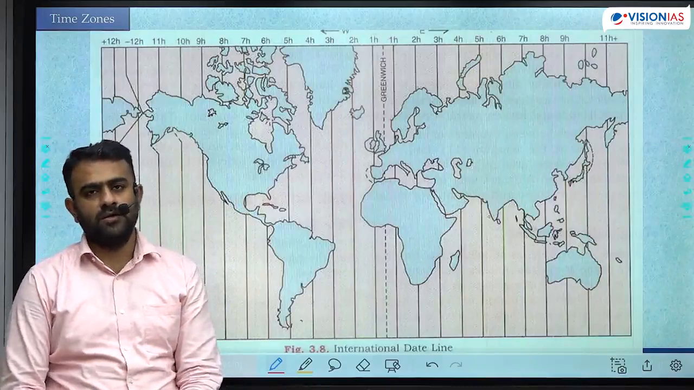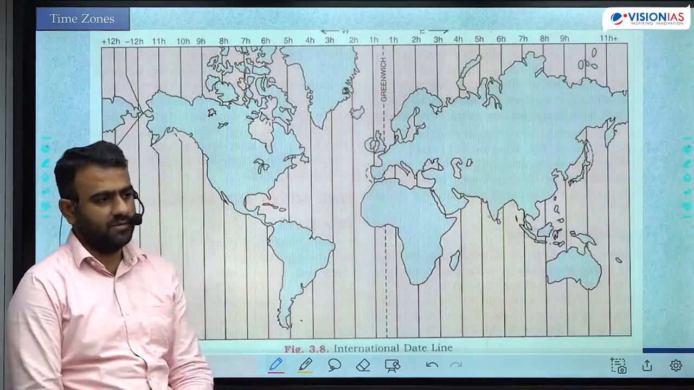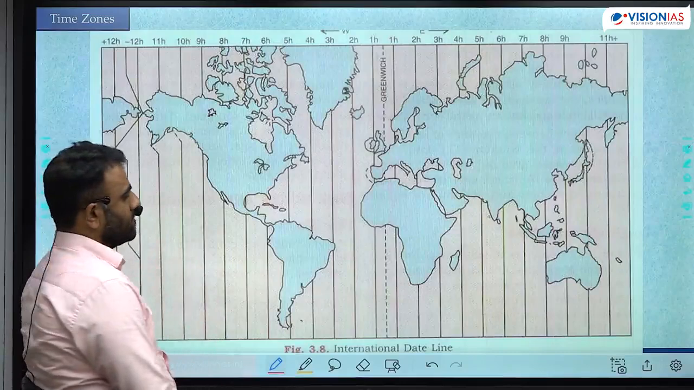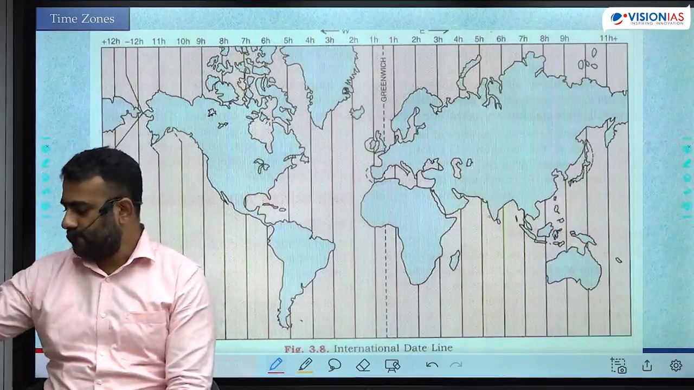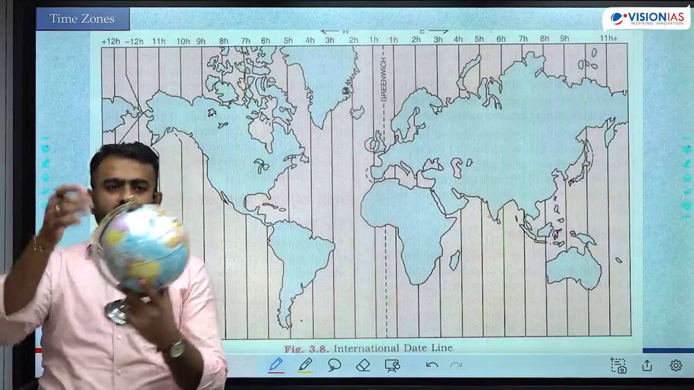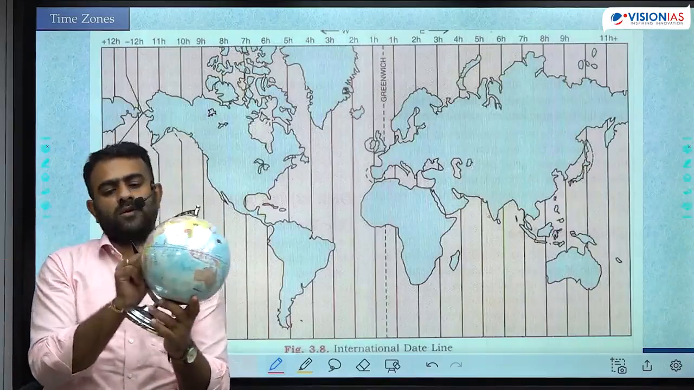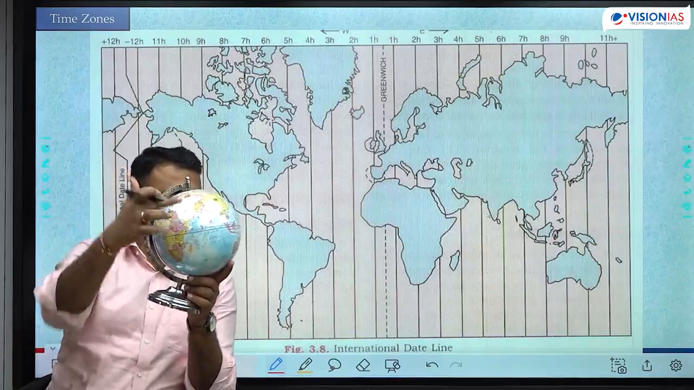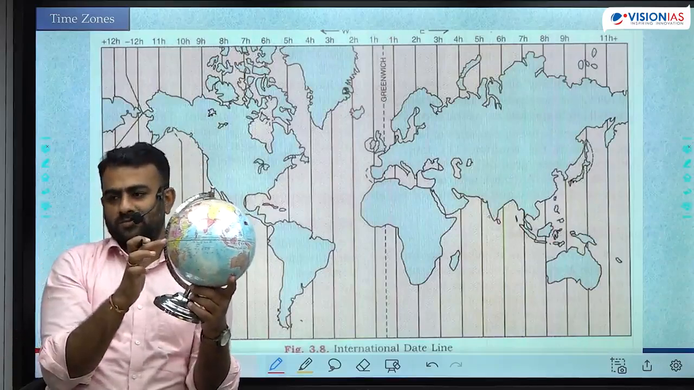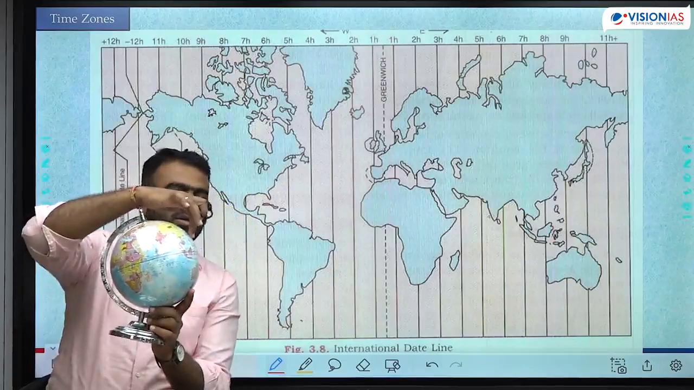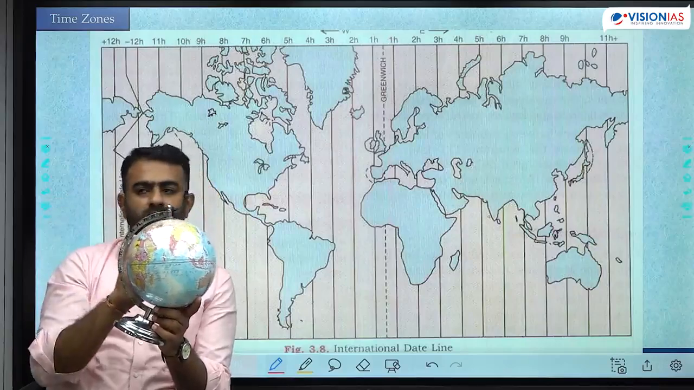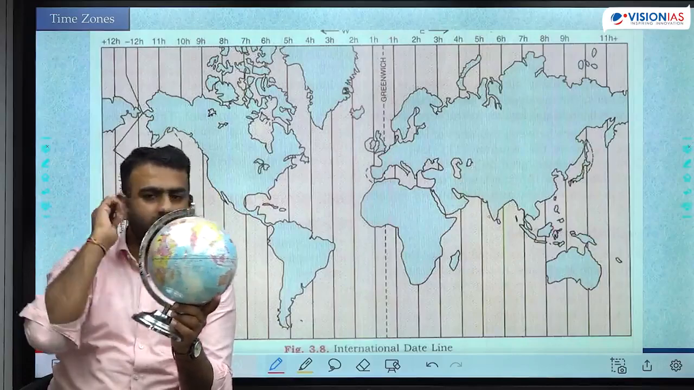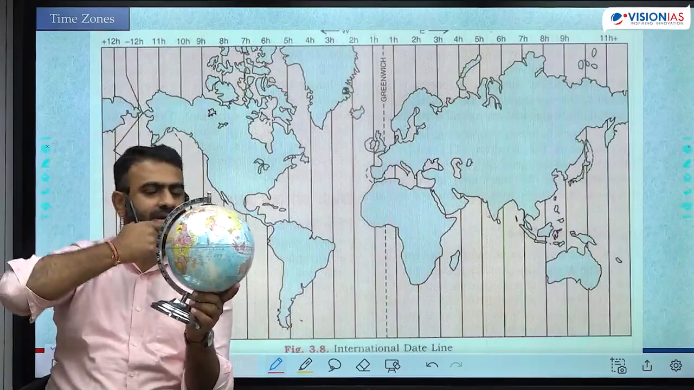See, Earth being spherical in shape, time is not the same everywhere. Sunlight will not fall at the same time everywhere. So for example, imagine the camera to be the sun. We'll start from here. In India, it is noon. In Africa, it is morning. Japan is evening. USA is night. Can you see? Every different place on the earth has its own time because the sun's orientation is different.